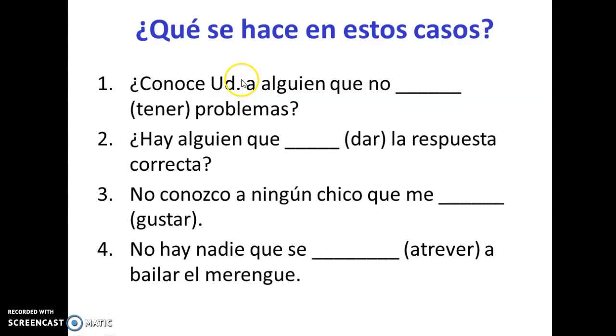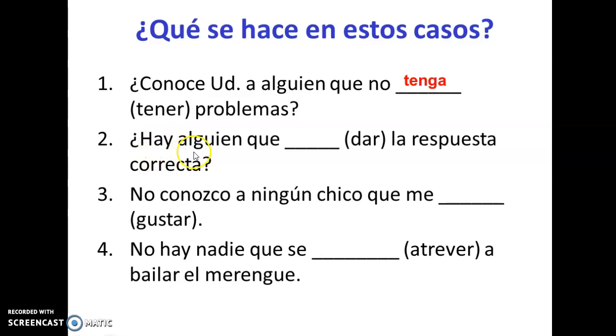Okay, so what do we do in these cases? We are asking, so let's practice this. ¿Conoce usted a alguien que no...? In this case, we are asking, do you know anyone that doesn't have problems? Because we don't know, we're asking, and we don't know the answer either. And so, tenga. It has to be in the subjunctive, because this is something where we don't know if that person exists. Someone that doesn't have any problems at all.